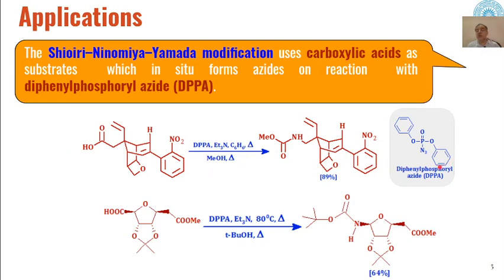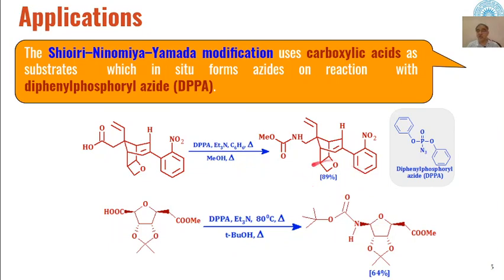This will form the azide of this carboxylic acid during the reaction, and when this azide is heated in presence of methanol, it will be transformed into isocyanate, and that isocyanate then will react with methanol to give us these types of carbamates as the product.